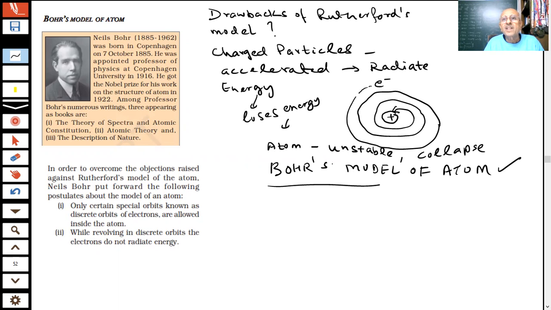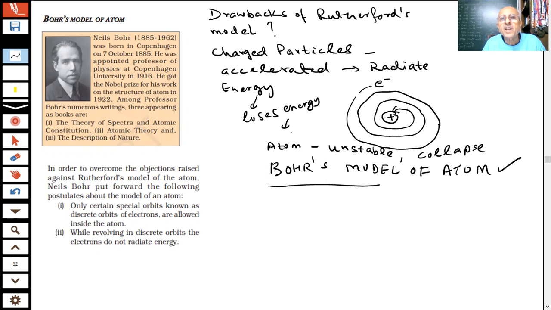In order to overcome, students, the drawbacks of Rutherford, Bohr proposed certain postulates, which is called the model of the atom. So what is that story, students? I hope you understand.